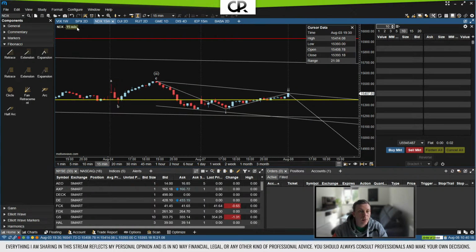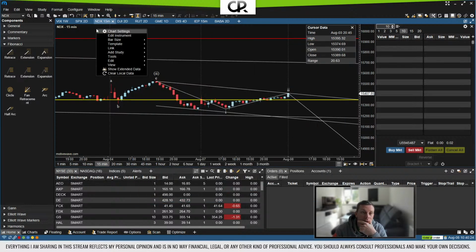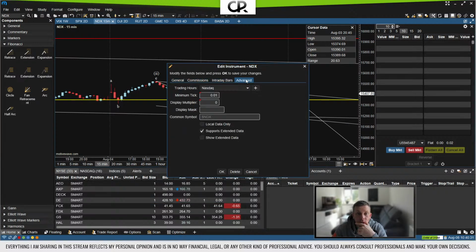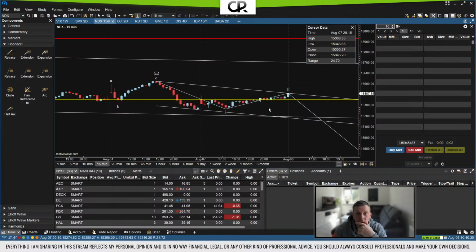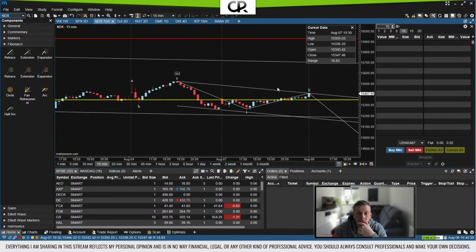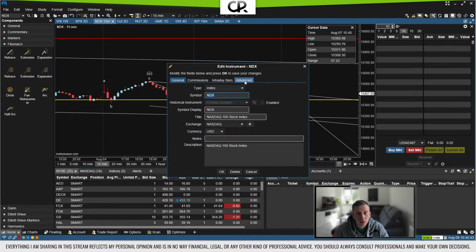Now, let's check real quick here. Chart settings. Do we have extended data available? Where was that? Not chart settings then, but edit instrument. No, there we have historical, intraday, advanced, show extended data. Okay, so now, but I would have to clear the local data probably. Nope, doesn't change anything. We don't get the extended data here, so I'm just going to undo that change.